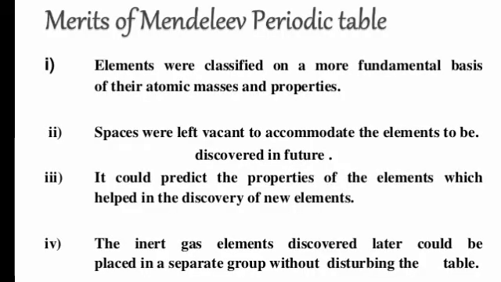Now we will see the merits of Mendeleev's periodic table. First, elements were classified on the fundamental basis of their atomic masses and properties. Second, spaces were left vacant to accommodate new elements to be discovered in the future. Third, it could predict the properties of elements, which helped in the discovery of new elements. And fourth, the inert gas elements that were discovered later could be placed in a separate group without disturbing the whole table.